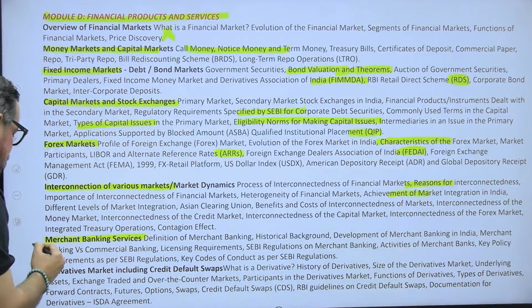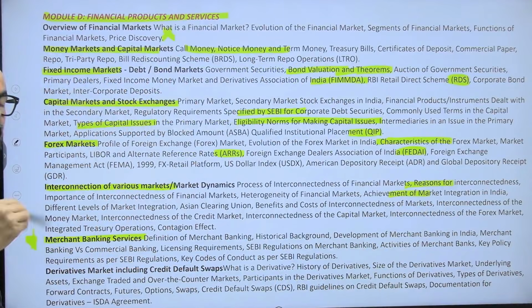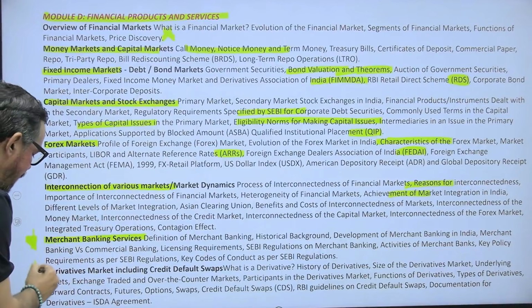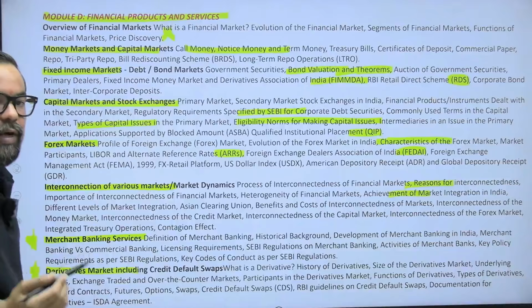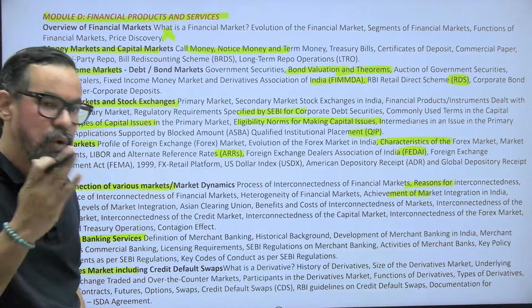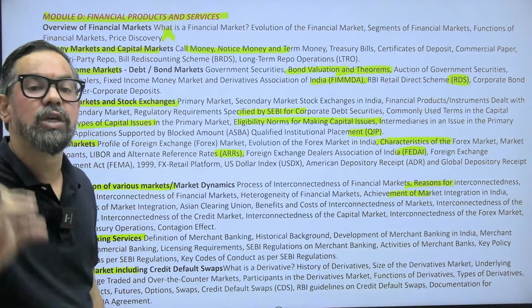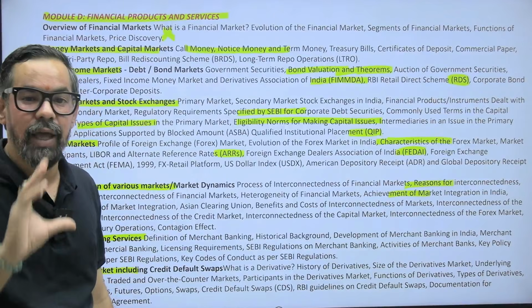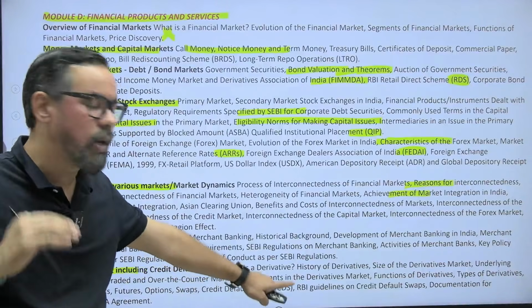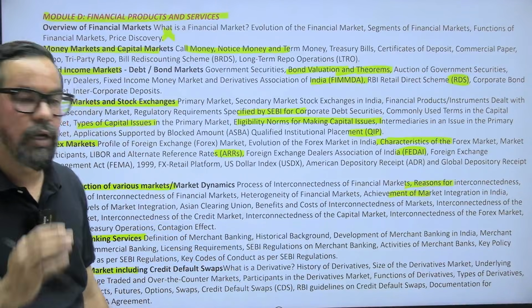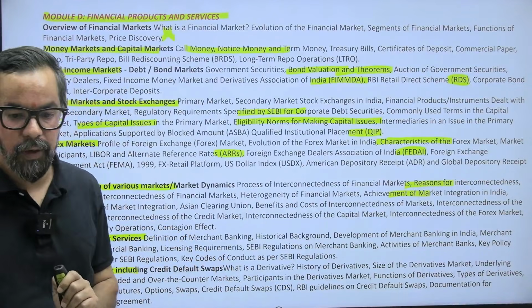Merchant banking services, again very important. Services under this particular one, fair practices, regulation, the qualifications and others. Derivative, again a very important unit from this one. So types of derivatives, OTC versus exchange, forward versus future, or the features of different derivatives like future and any, like credit default swap, RBI guidelines, regulation and others, that generally comes from this particular one, right?